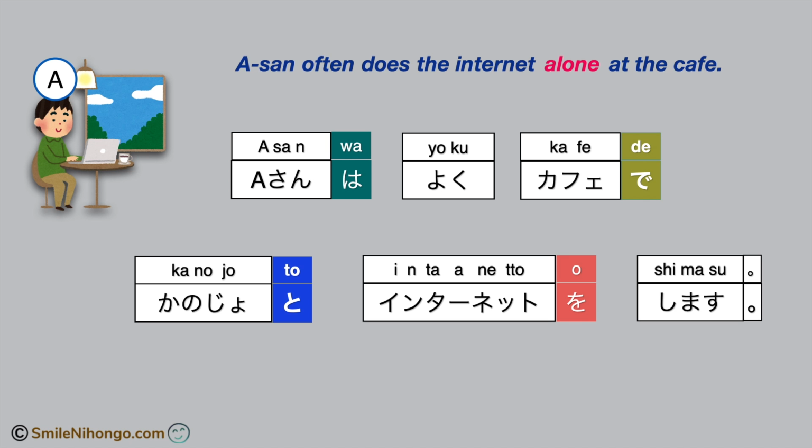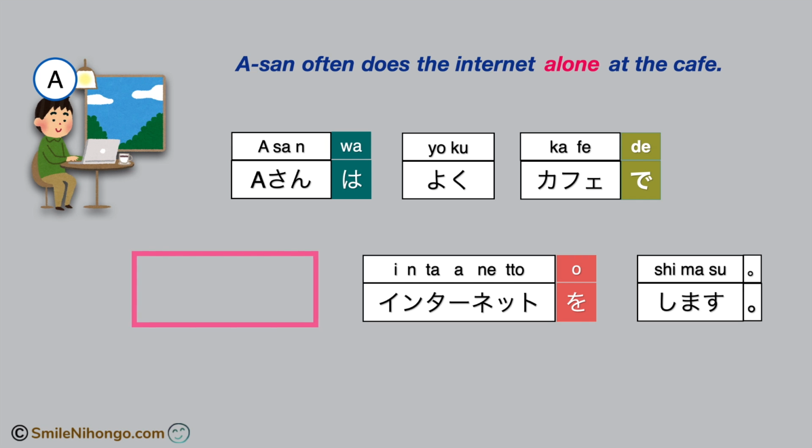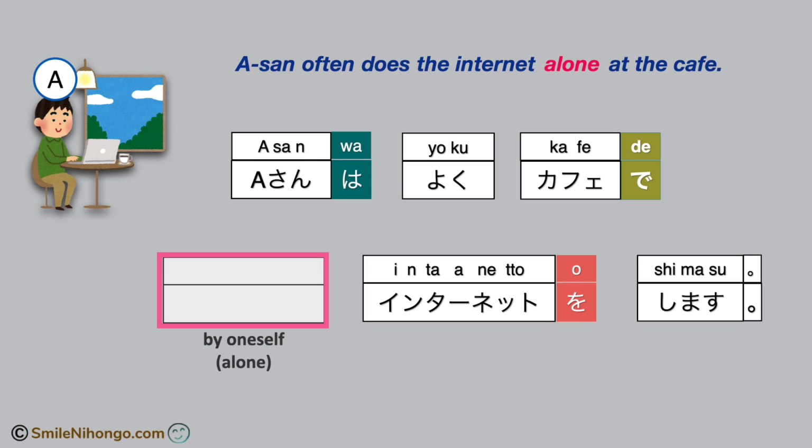A さん often does the internet by himself or alone at the cafe. In this case, you are not going to have this unit with the particle と. Instead, you have to add the adverb meaning alone or by oneself in Japanese.